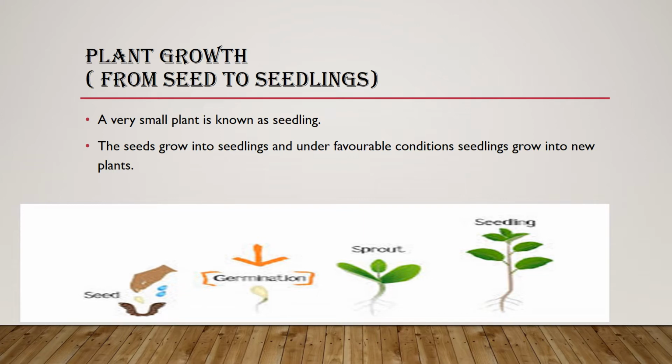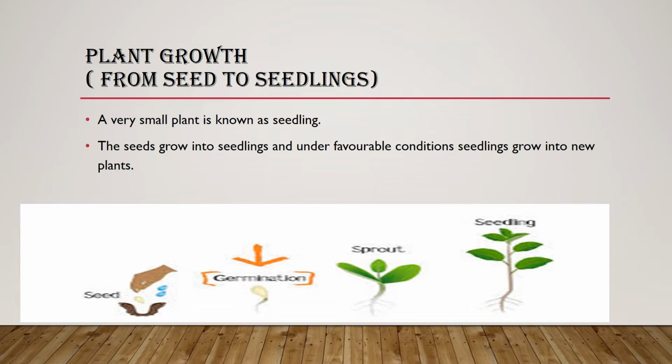Okay, so first we have to understand what is a seedling. A very small plant is known as a seedling. A very small or baby plant is known as a seedling. Now the seed grows into a seedling, and under favorable conditions the seedling grows into a new plant.